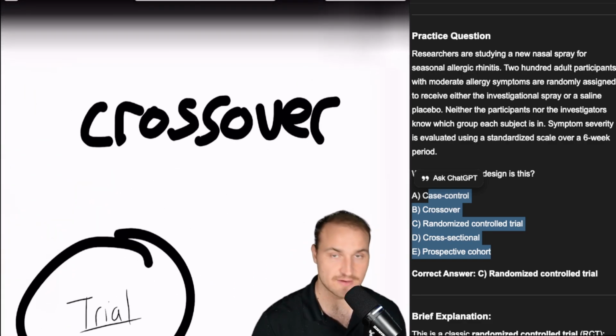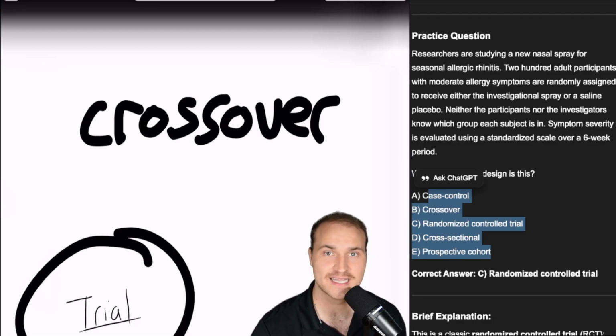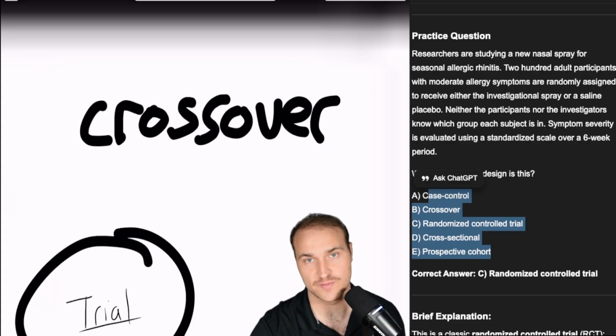Another one they can give you is a crossover study. That's where each subject gets both treatments, and then they're separated by a washout period. So each subject is essentially their own control. And so one group would get drug A and then drug B, and then the other group gets the reverse.